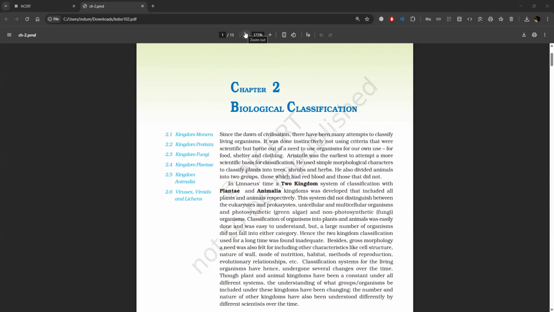Today we are here with chapter number 2, Biological Classification of class 11, and the subject is biology and the book is NCERT. So let's get started.